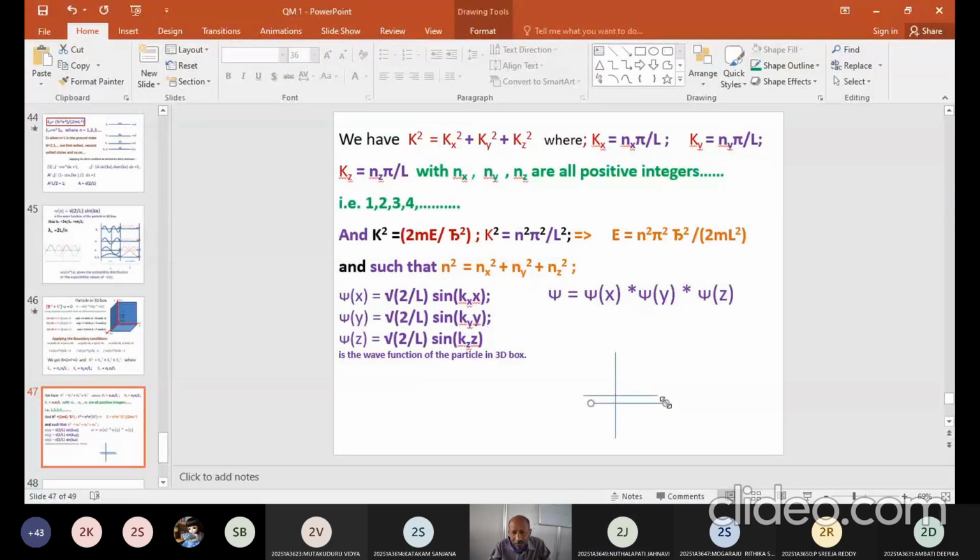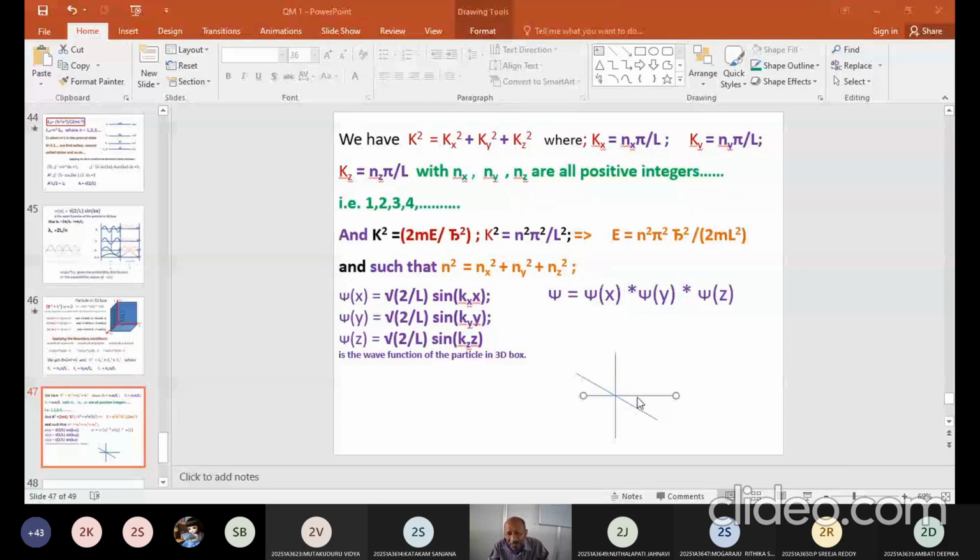Okay. Do you see me drawing something? Yes, sir. You're drawing a graph with an axis.